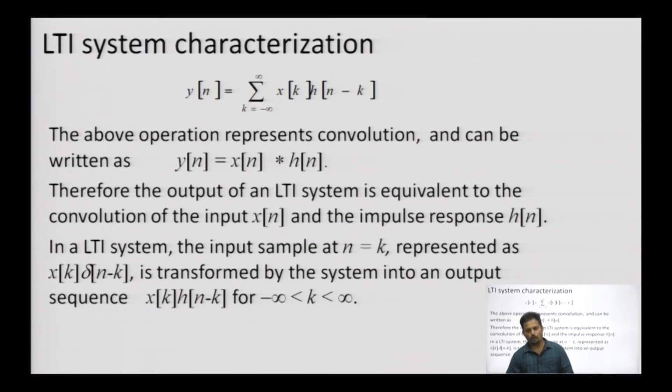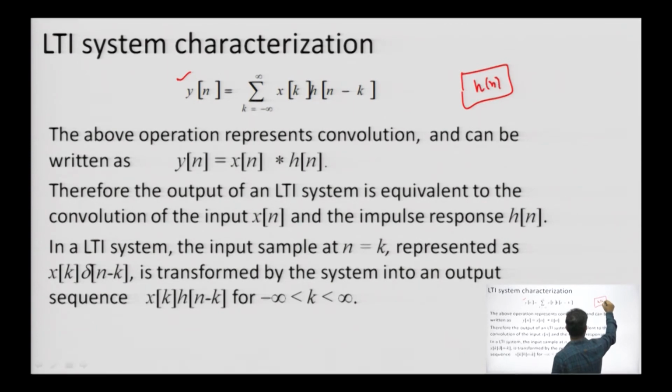If we talk about the characterization, once we have covered the impulse response, the LTI system characterization can only be done by the impulse response representation. One mathematical equation we write in terms of this expression is y n. Let me recall the concept: this is the system h n, this is going to be y n, and this is going to be x n. In our case, this x n is the delta n which we are representing.